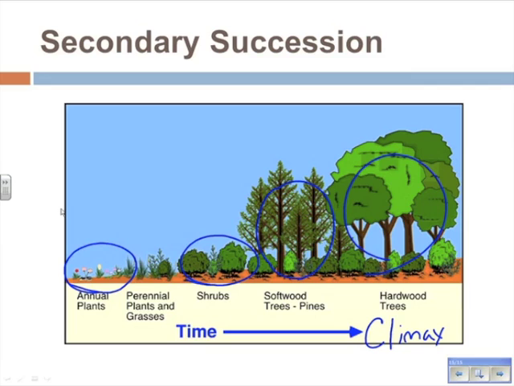Primary succession might take thousands and thousands of years. Secondary succession can happen over 10, 15, 20, 30 years. Okay, it happens much, much quicker. So that's something you need to be aware of, and that's a question you'll see on your quiz: which type of succession happens faster, and that would be secondary succession.